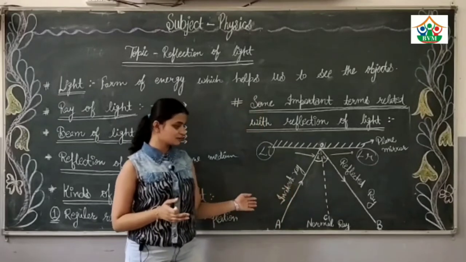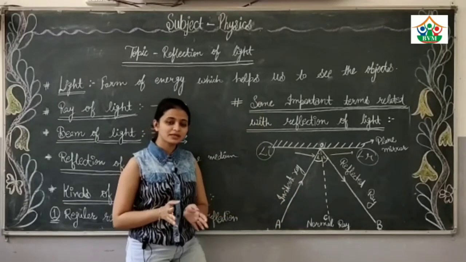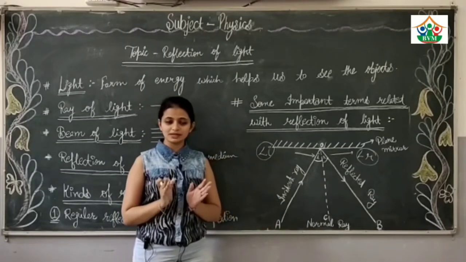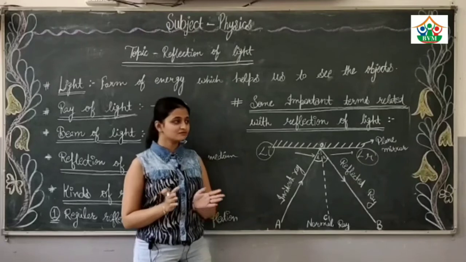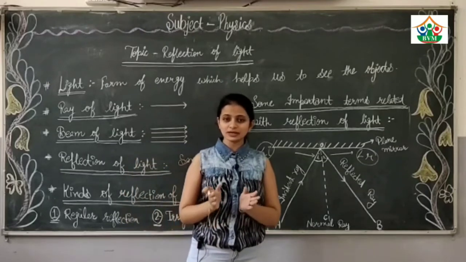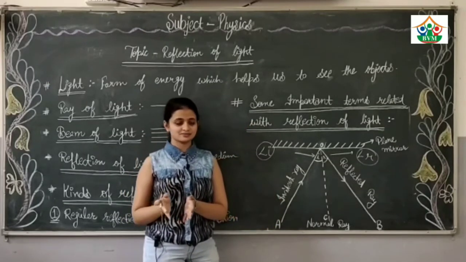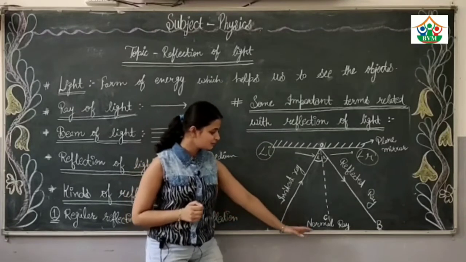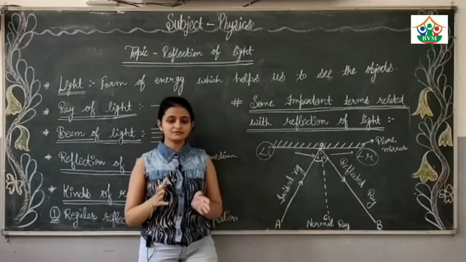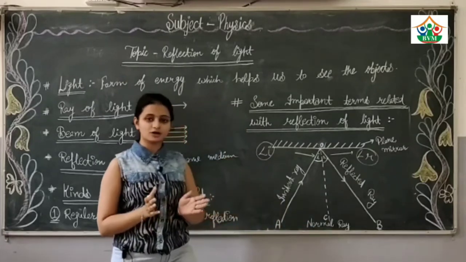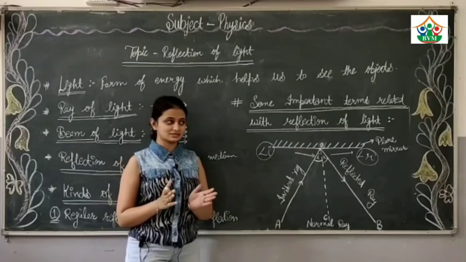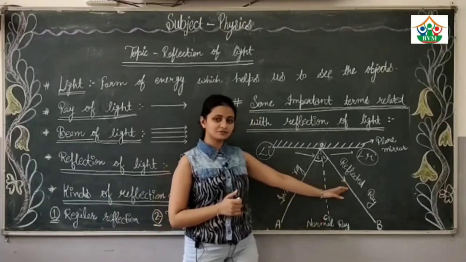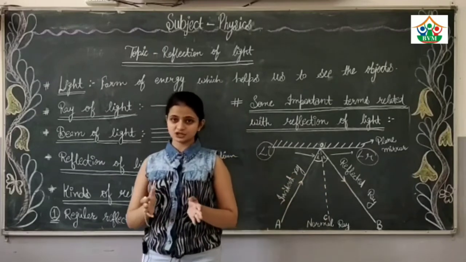Now the next term is plane of incidence. Plane of incidence is simply a plane. As we already discussed in mathematics, a plane consists of two axes, like the x-axis and y-axis. Here the plane consists of two lines, the incident ray and the normal ray. The plane formed by the incident ray and normal ray is called the plane of incidence, and the plane formed by the normal ray and reflected ray is known as the plane of reflection.